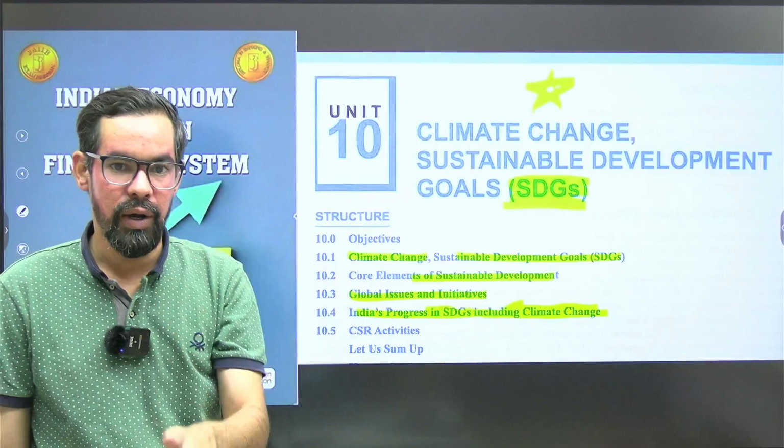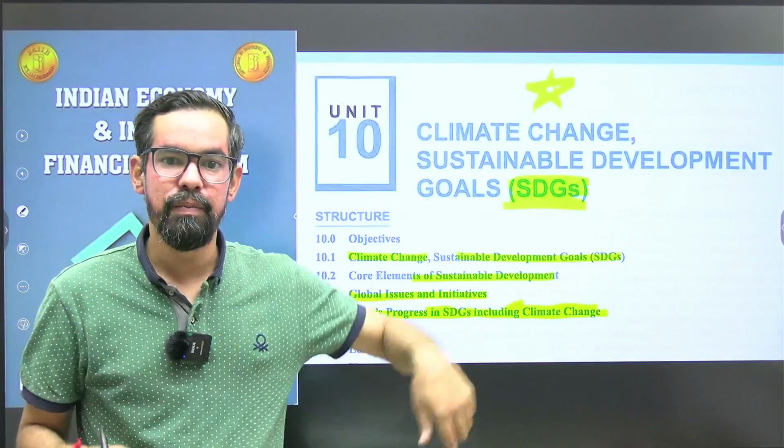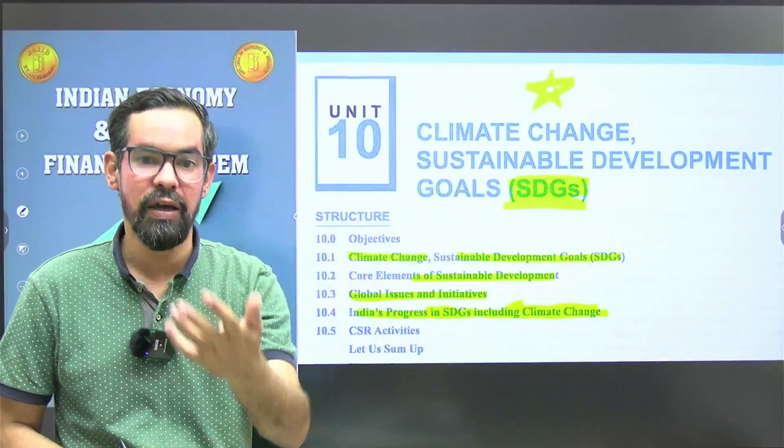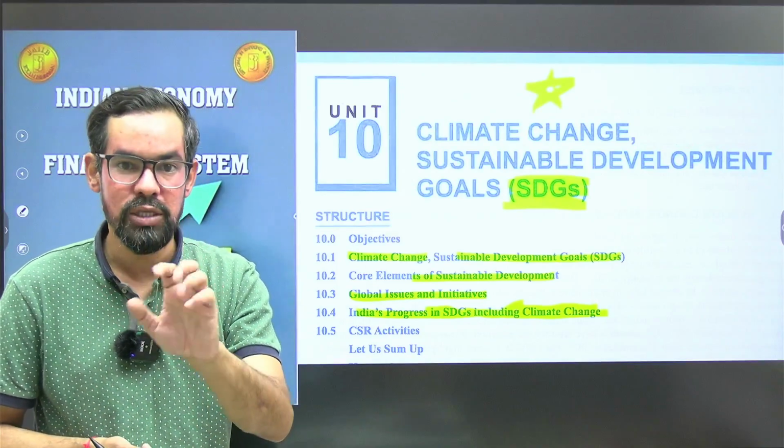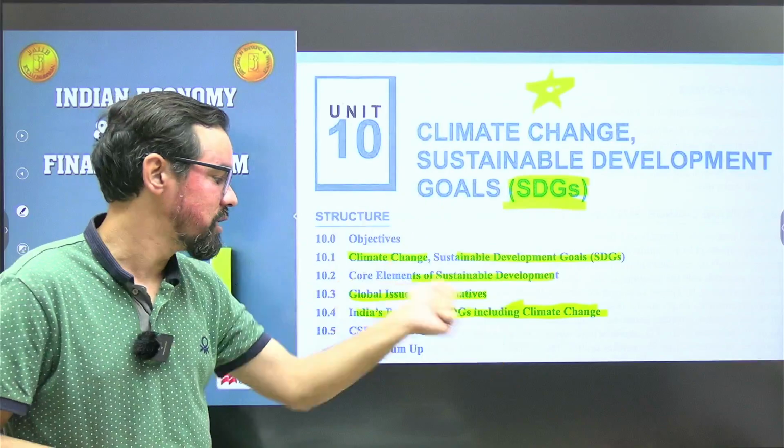Here we have 17 goals. Prior to this we had the Millennium Development Goals, which ran till 2015, with 8 goals. Now 2015 to 2030 we have the Sustainable Development Goals.